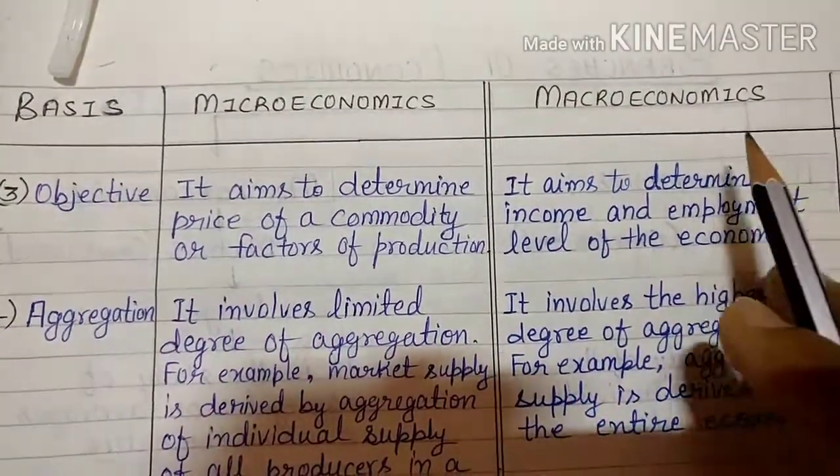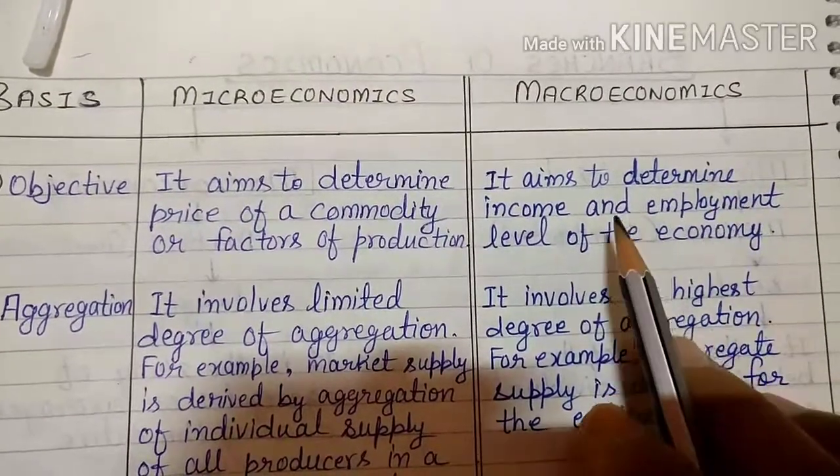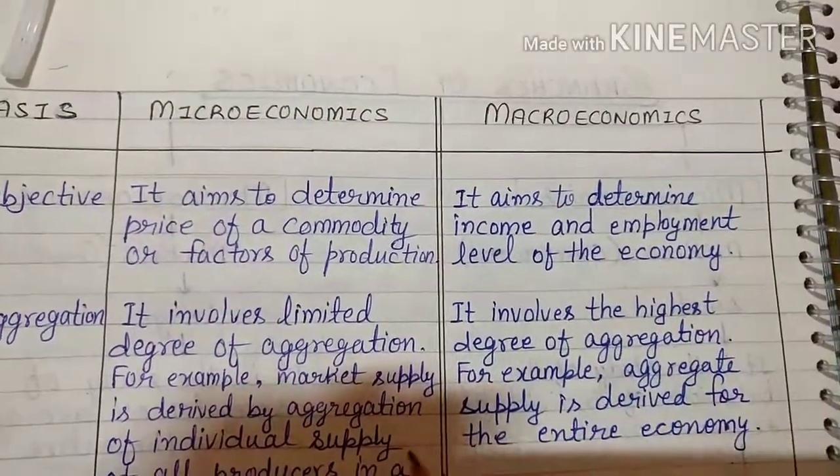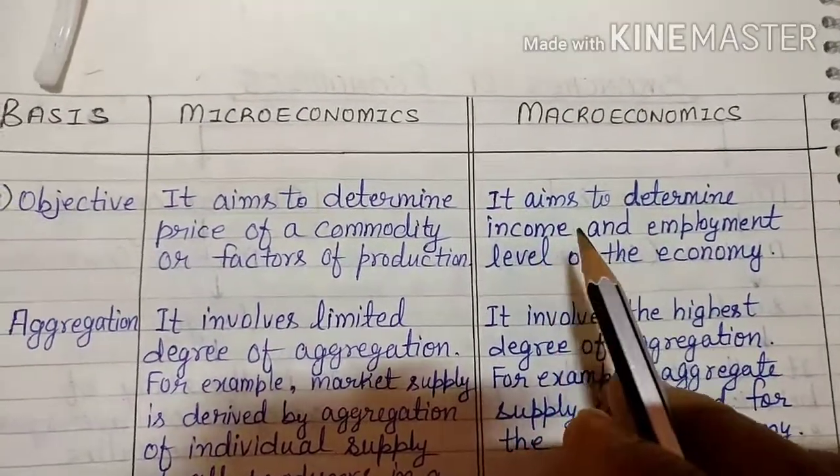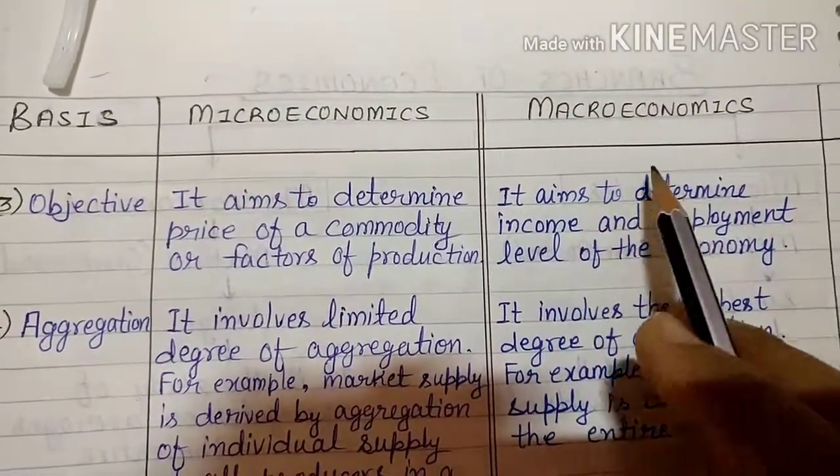If we talk about macroeconomics, it aims to determine the income and the employment level of the economy, that is, how many people are employed and what the national income is. These are the things we are trying to achieve in macroeconomics.